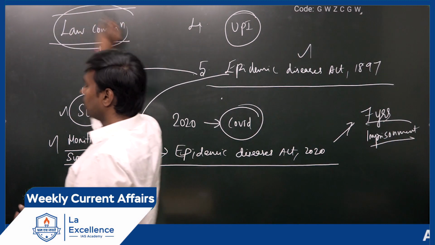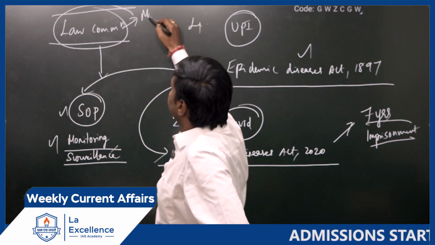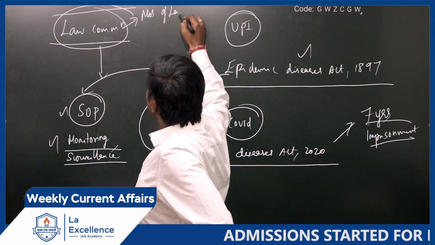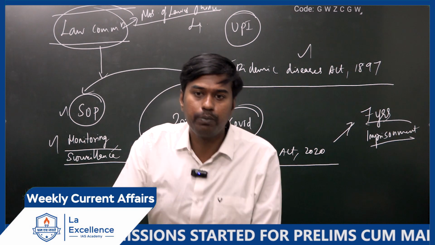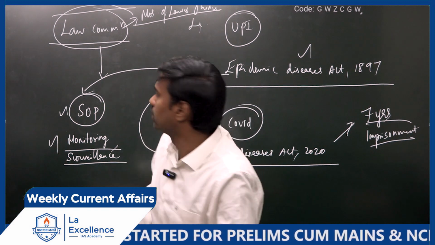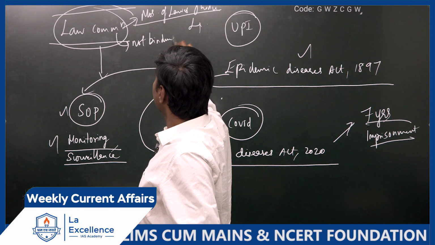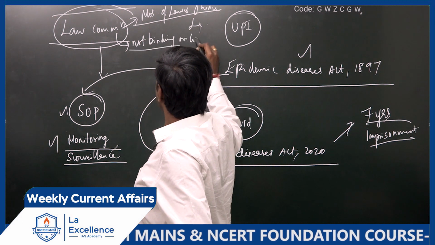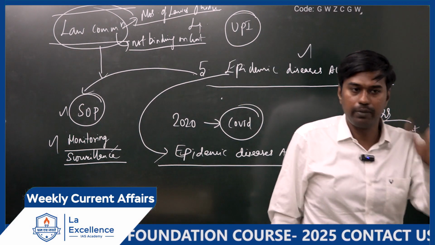And the Law Commission, it comes under which ministry? Ministry of Law and Justice. Yes. And Law Commission reports are not binding on the government. Please write it, very, very important. What is the meaning? Whatever this Law Commission says, the government may accept or may not accept.